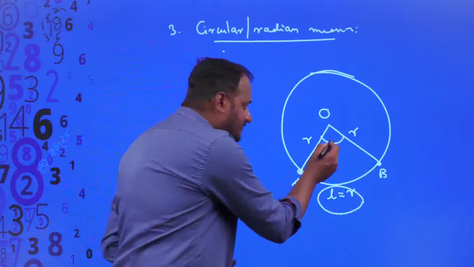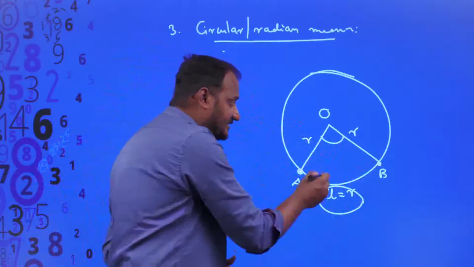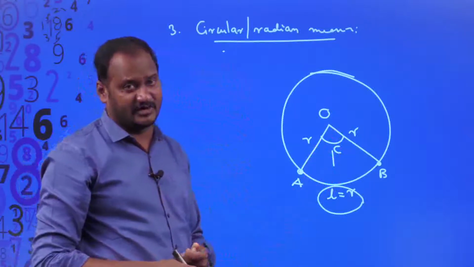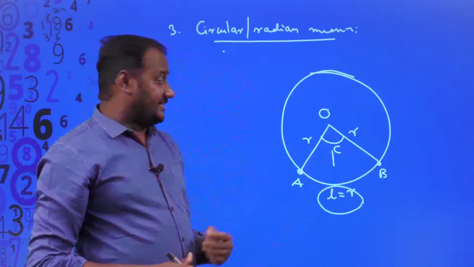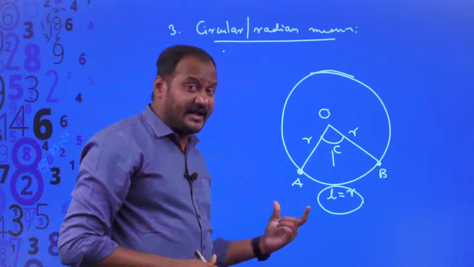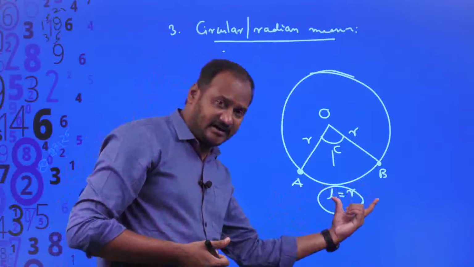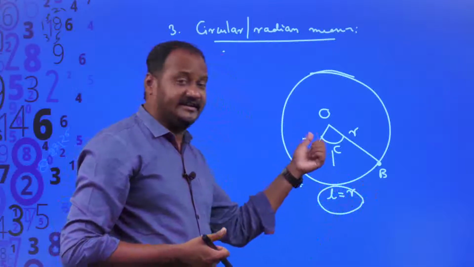Then the angle formed by this arc AB at the center is said to be 1 radian. So this is the definition of 1 radian. So 1 radian is defined as the angle subtended, the angle made, subtended means made, by an arc whose length is equal to the radius of the circle, at its center.